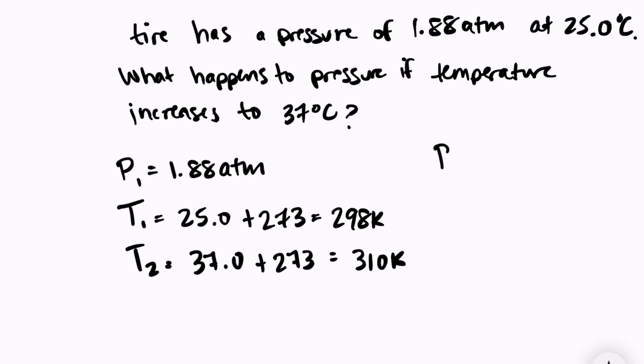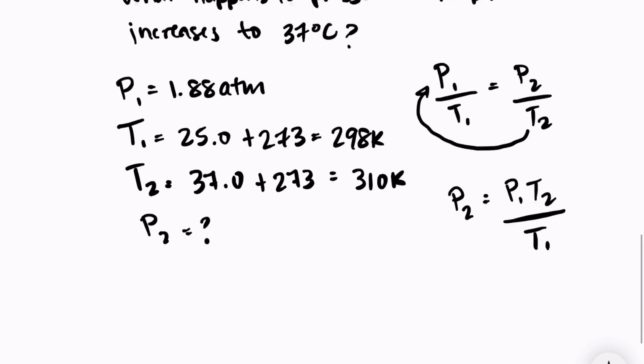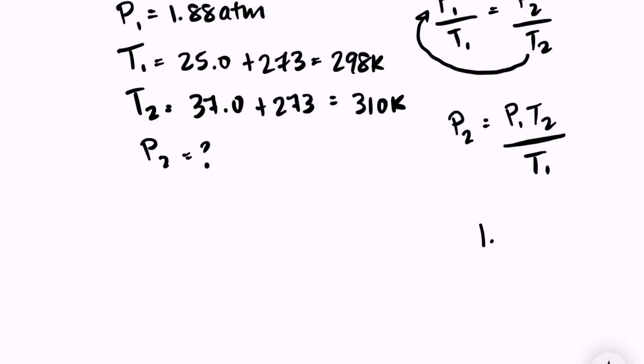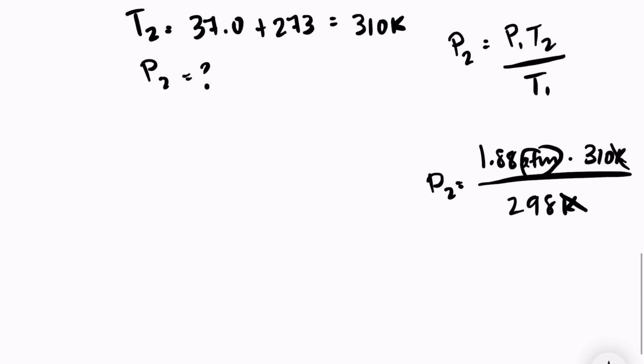Let's write down our formula. We have P1 over T1 equals P2 over T2. We're solving for P2, which means we need to move our T over to the other side. So P2 is equal to P1 times T2 over T1. So we should have 1.88 times 310 over 298. Our units of Kelvin cancel out. We're left with atmospheres, which is what we want for pressure. And this is equal to